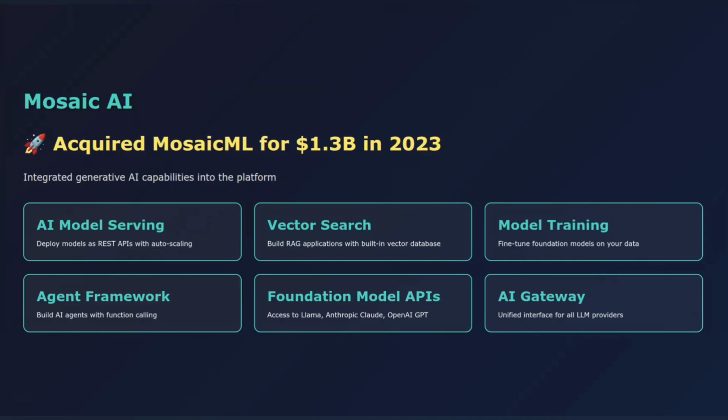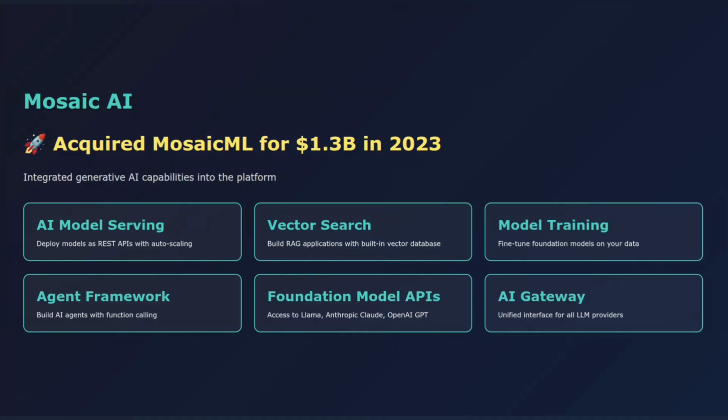Now, let's talk about the AI revolution happening at Databricks. In 2023, Databricks acquired Mosaic ML for $1.3 billion and integrated it into what's now called Mosaic AI. This gives you tools for building, deploying, and governing AI applications.